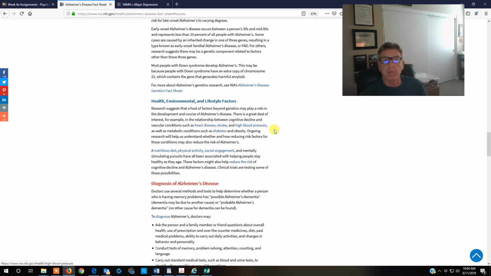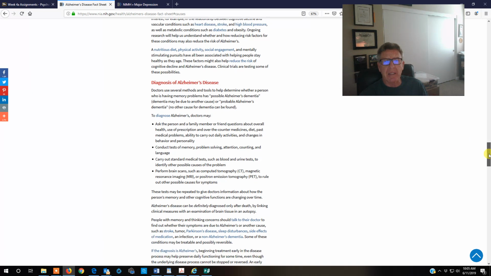Heart disease, stroke, high blood pressure, these are all conditions. Diabetes, like I mentioned. If you have a good diet, you're physically active, you're socially engaged, you're mentally engaged, then this reduces the risk.